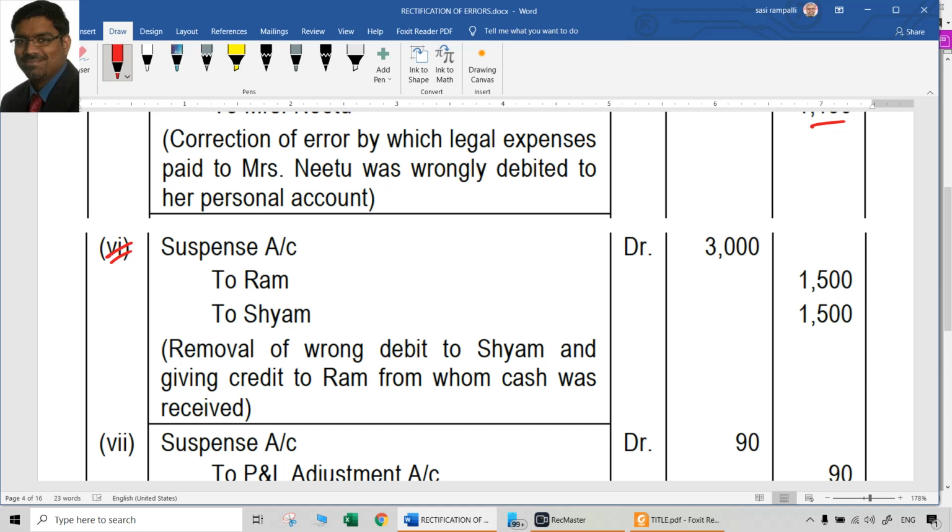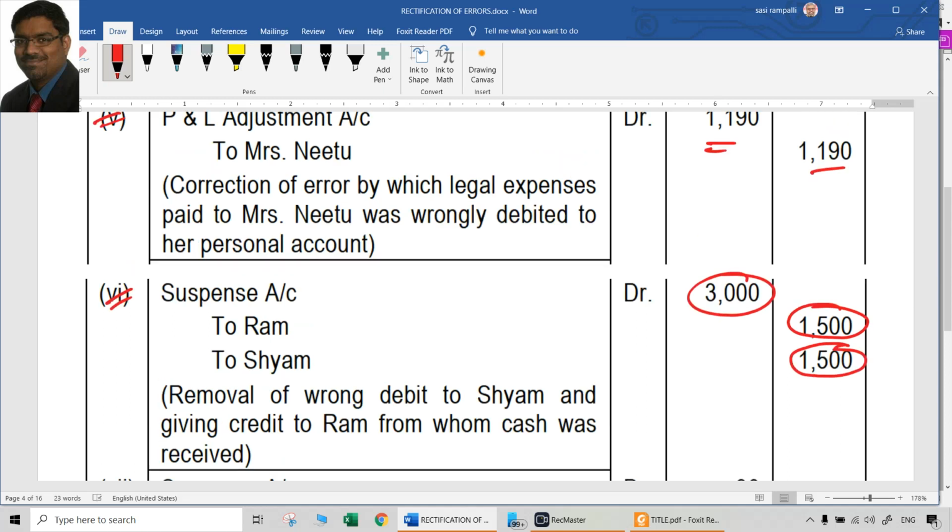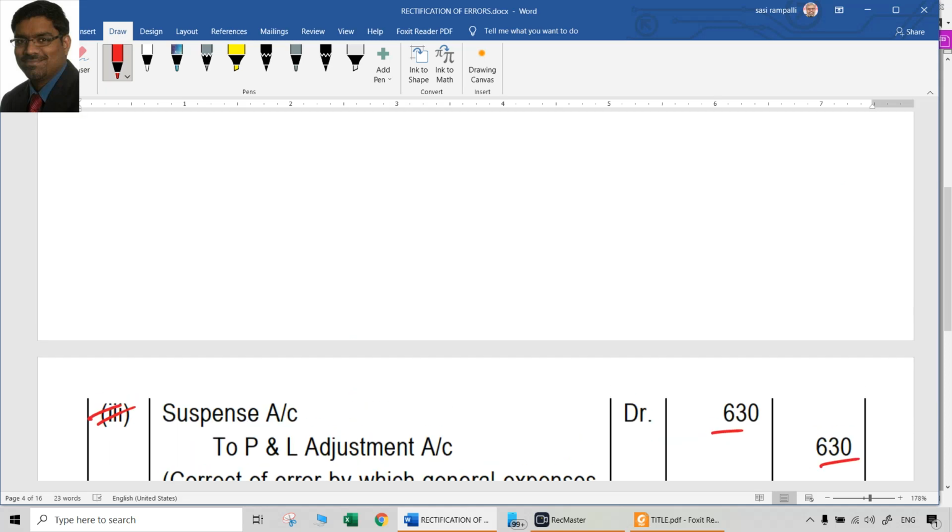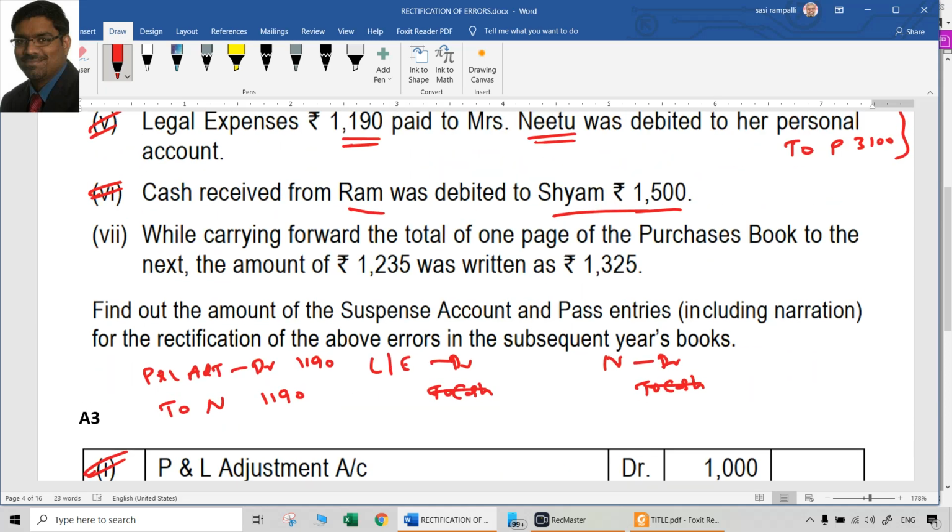So how are we rectifying? By crediting Sham account now. Whereas Ram account is supposed to be credited, but it was not credited. Now we are doing it, and the debit 3000 will go to suspense account. One-sided error only happened in Sham account. Cash account has no problem. So that is what we have to understand there.